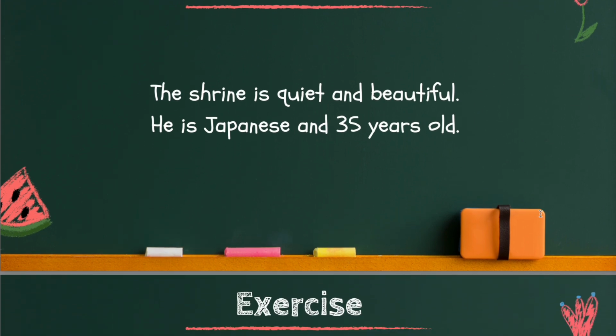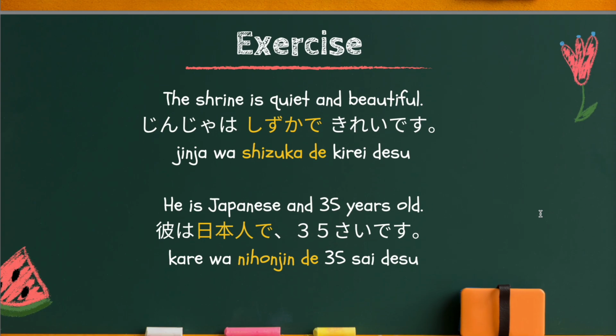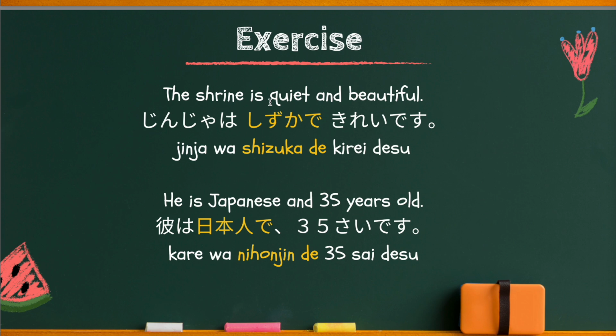Now the answers. The shrine is quiet and beautiful. 神社は静かできれいです。Quiet is 静か and it's na-adjective. The te form of na-adjective 静か is 静かで. And using the te form you can combine quiet and beautiful.